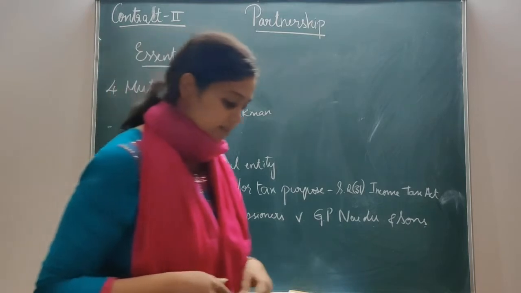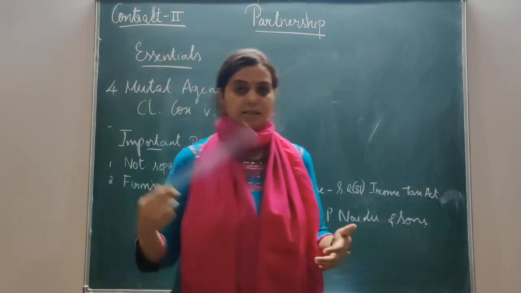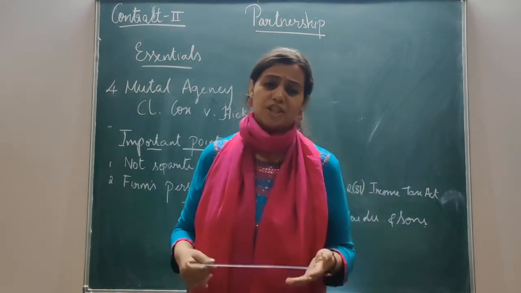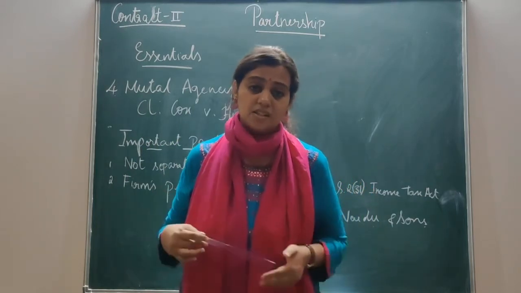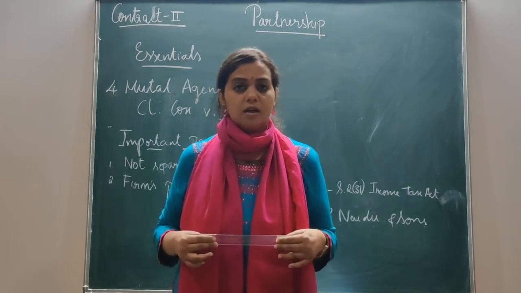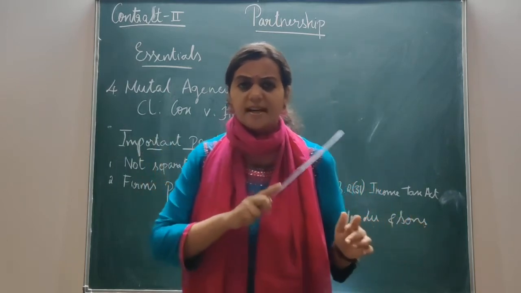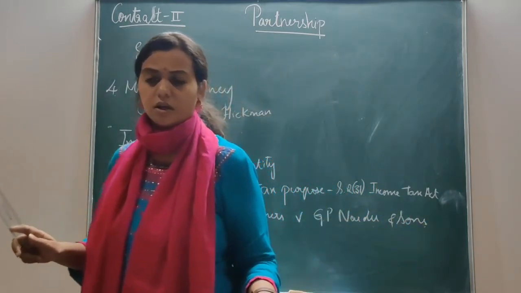Again we come back to the most important case, that is Cox versus Hickman. Under this case, it was assumed that Cox and Wheatcraft were the agents, and on the basis of that the case was filed. But the court held that no, there is no agency relationship as such.